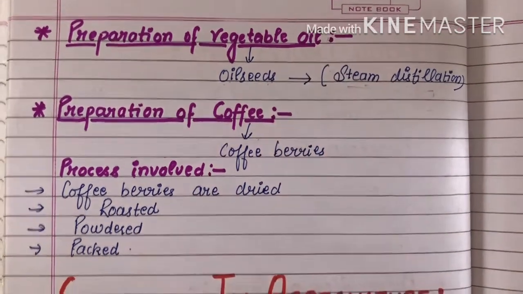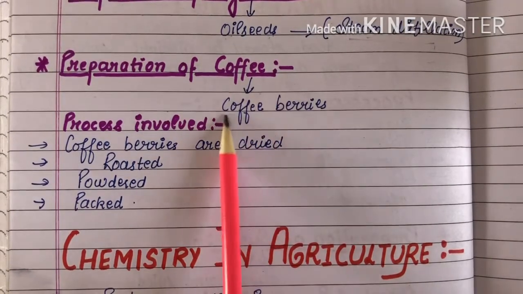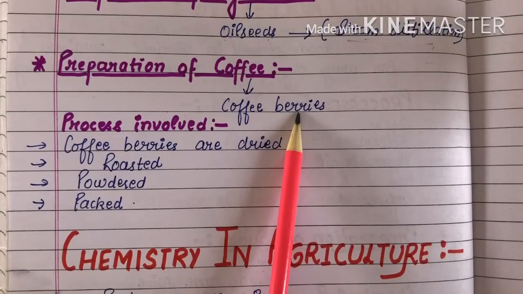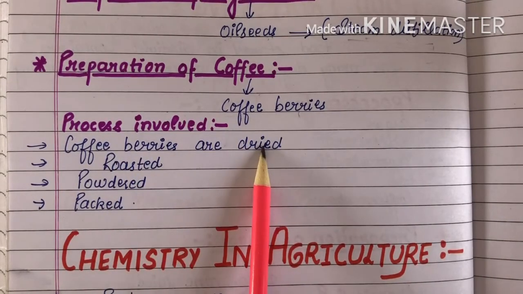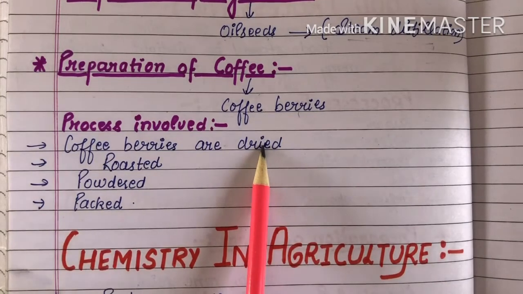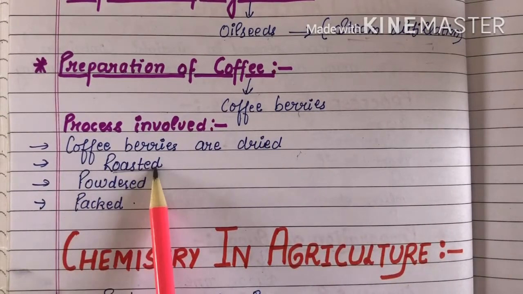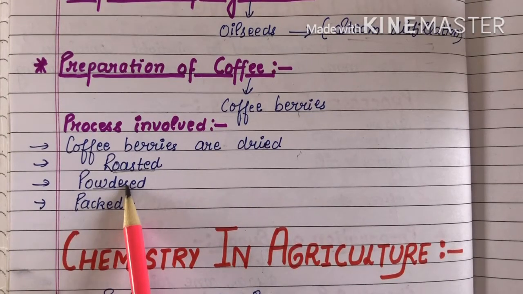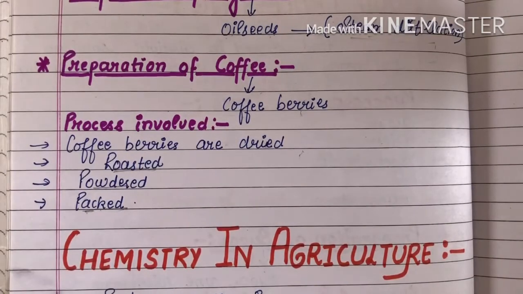Okay. The next one is the preparation of coffee. How to prepare coffee? Coffee is prepared from coffee berries. The process involved is, firstly, the coffee berries are dried. Firstly these are wet, so we have to dry the coffee berries. Then the second step is roasting, meaning we cook them. Then the third step is powdering: we make a fine powder of the coffee berries. The fourth step is that it is packed and then sold in markets.